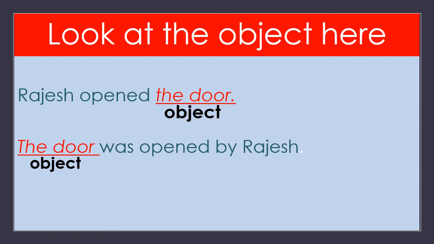In the first sentence, preference is given to the subject. Rajesh came first, so first preference is given to Rajesh. But in the second sentence, the object is given preference. That's why it was kept first: the door was opened by Rajesh. Okay, children? This is also one change. So far, three changes we observed.